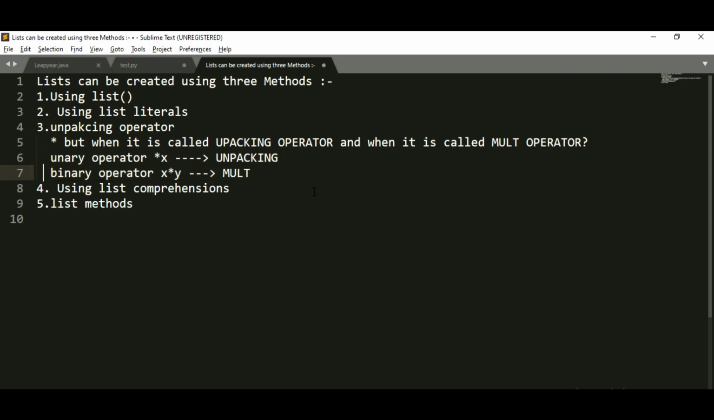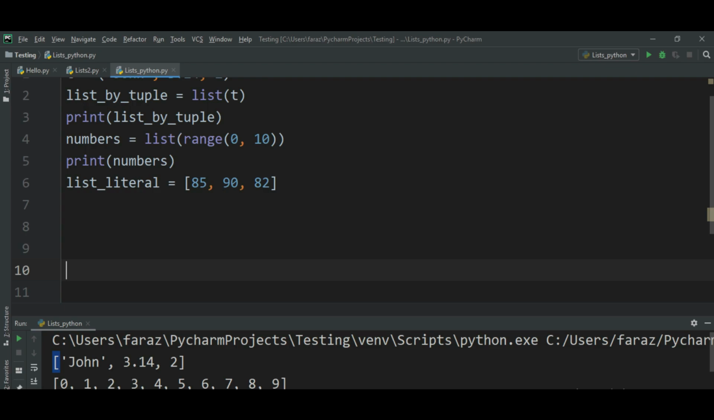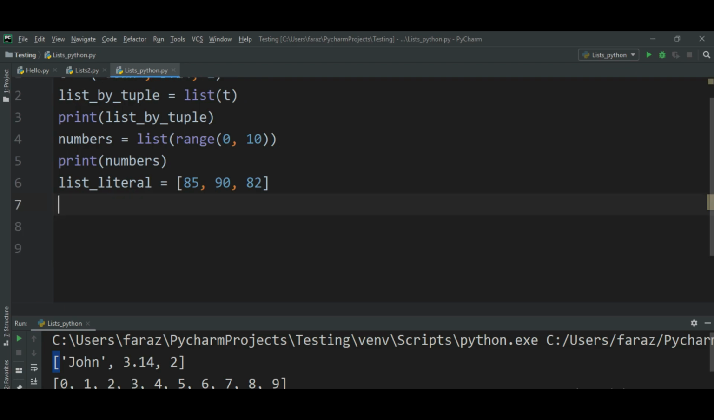Now for what purpose this unpacking? As the name indicates, the unpacking operator is used to unpack a list. It is going to unpack a list. I am going to show you with the help of an example. So let us move forward. Now what I want to do is pass this list literal to a function.